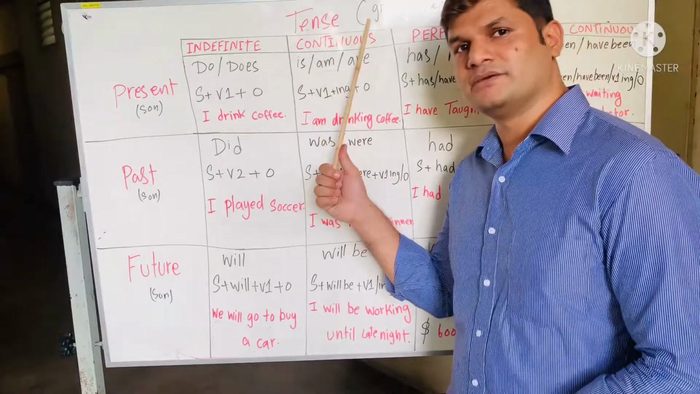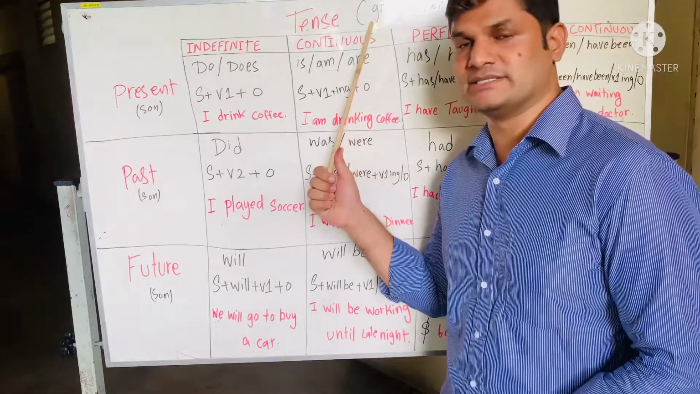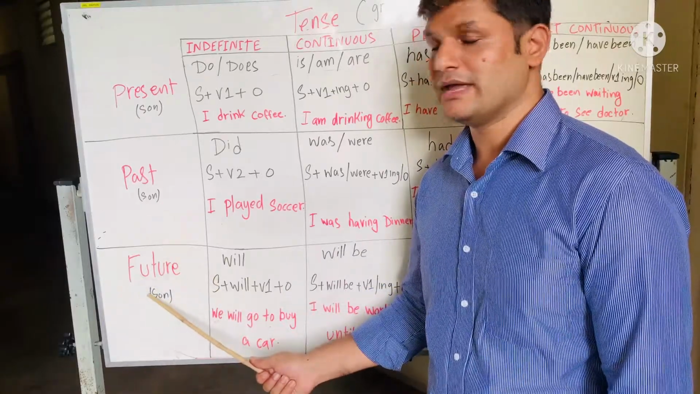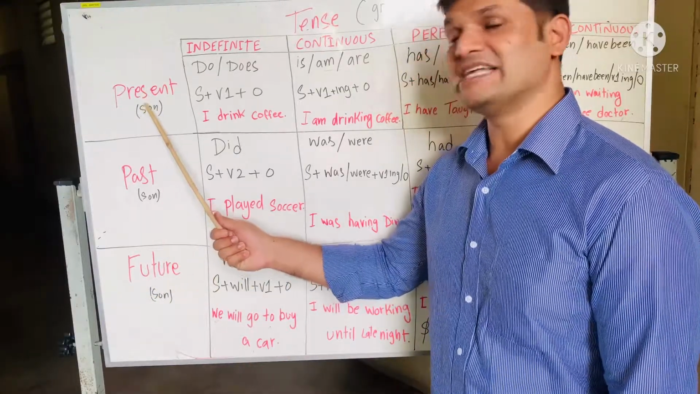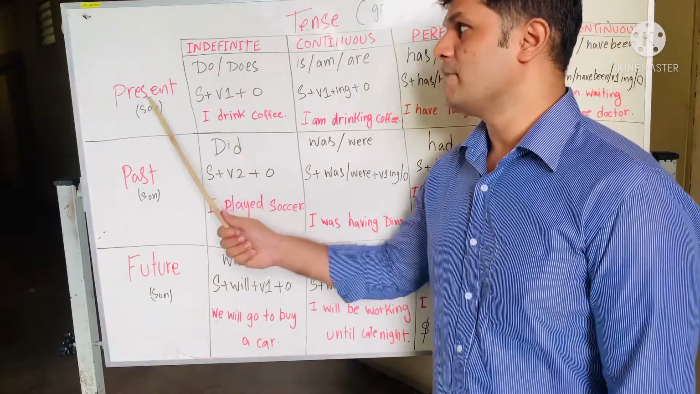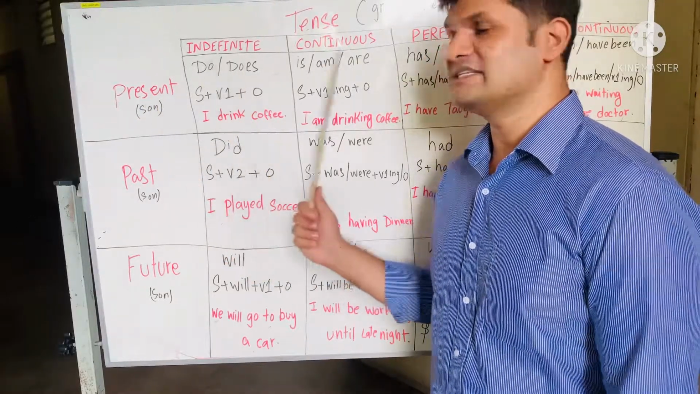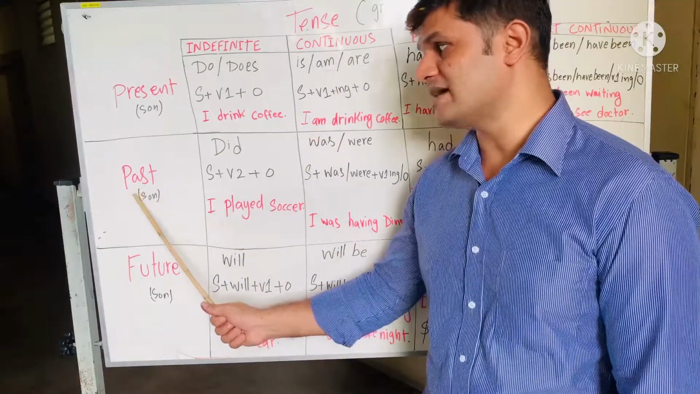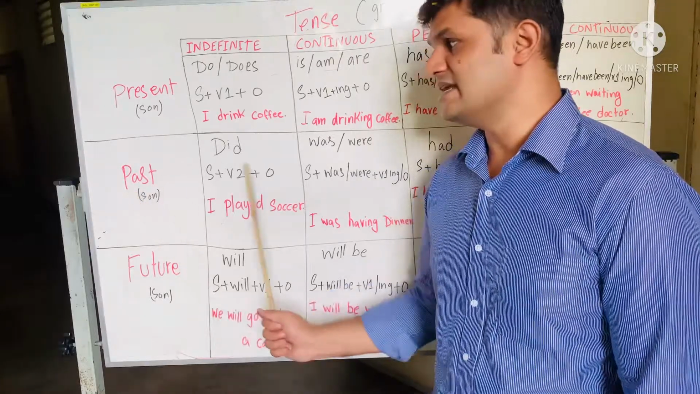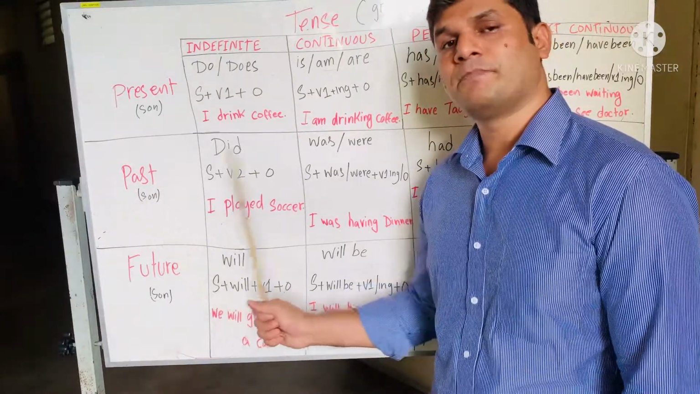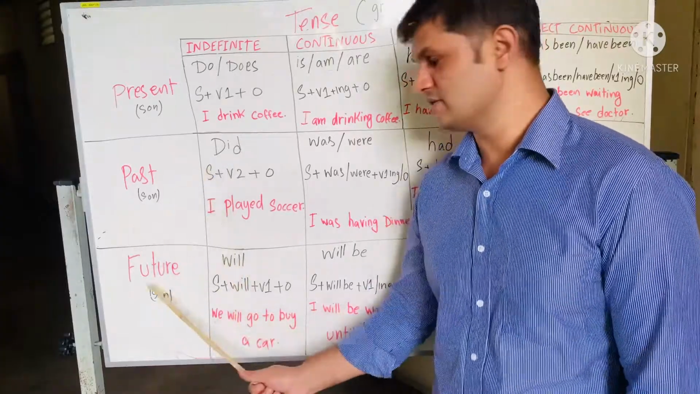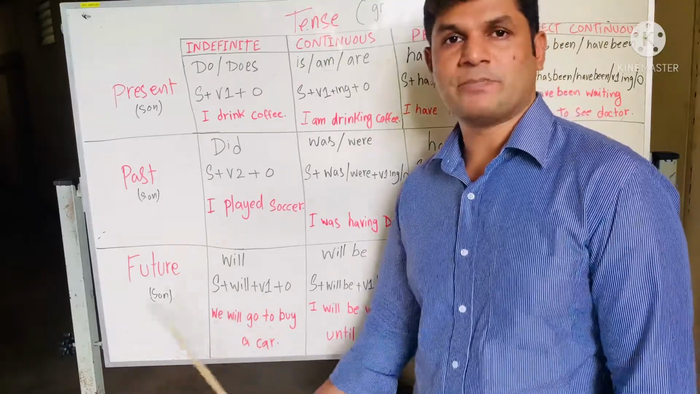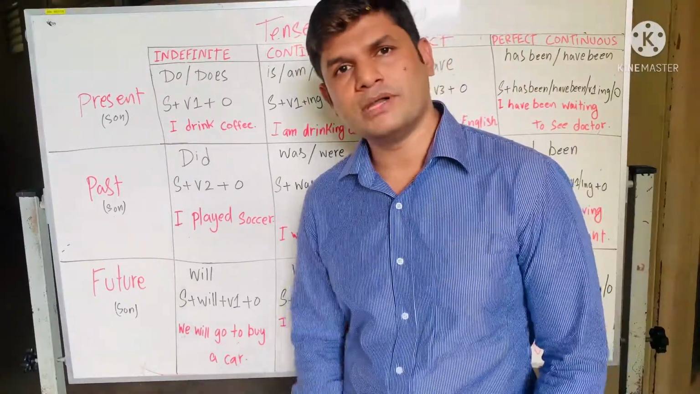Tense is a grandfather, and the grandfather has three sons: present, past, and future. And then present has four children, which are present indefinite, present continuous, present perfect, and present perfect continuous. The same as past has four children: past indefinite, past continuous, past perfect, and past perfect continuous. Future: future indefinite, future continuous, future perfect, and future perfect continuous. So let's learn more deeply about the tenses.